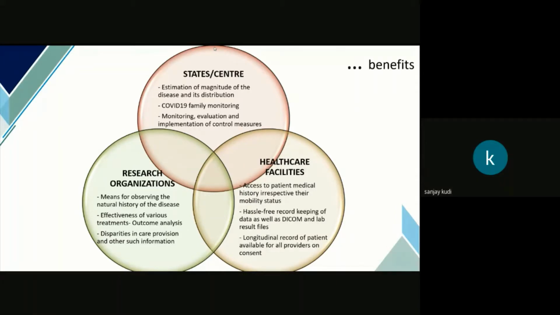As part of our locker, we also have the X-rays and CTs and other scans done on these patients. So if the research organizations want it, we can give all that information. We will have all the progression of the disease of any given patient. And of course, the hospitals will also get all the patient information. They will have hassle-free record keeping, because we will be keeping all the records and we will be sharing them with the government, of course, with the consent of the patient.